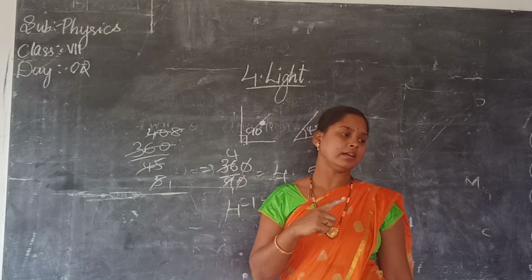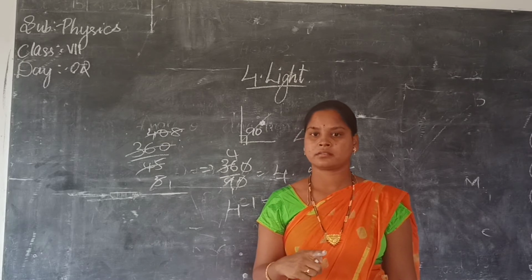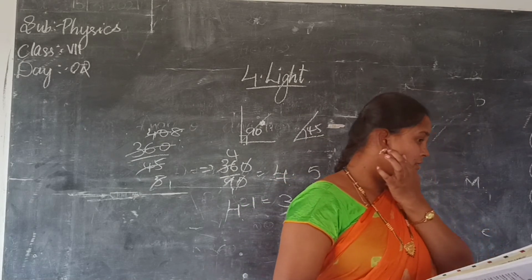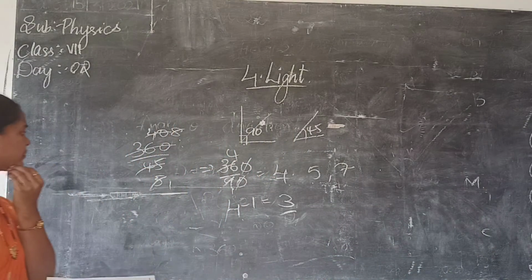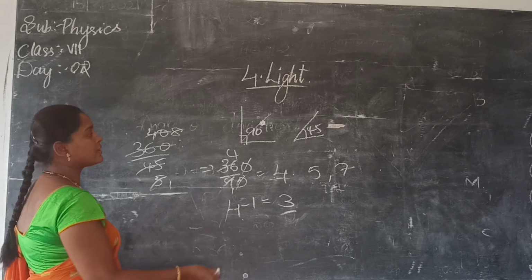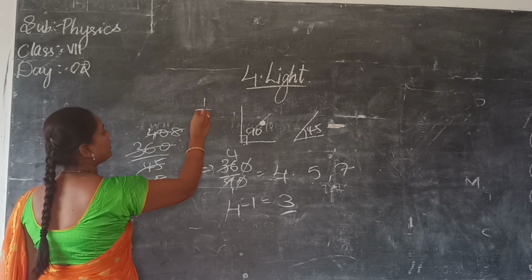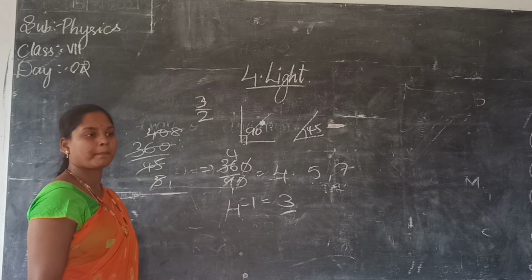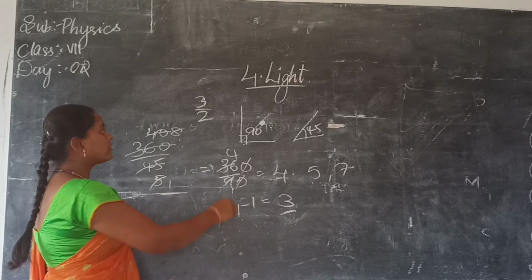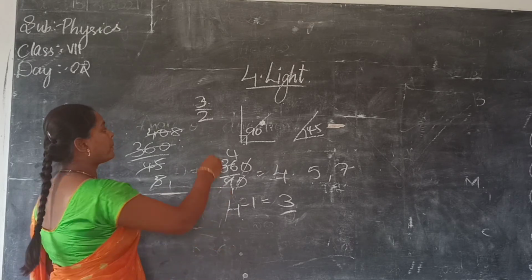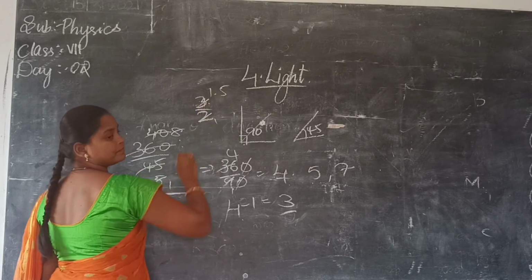These terms you will get in the practice sheet. Ma'am, if it is 100 degrees? You can do that one also. 360 by 100. You will also get some examples with fractions like this: 360 by 100 gives 3.6, or 3 by 2 gives 1.5.